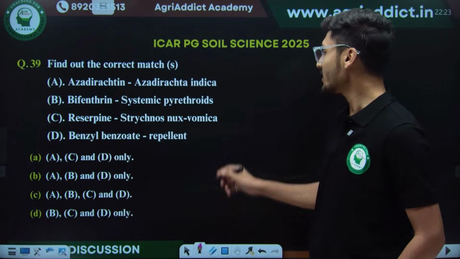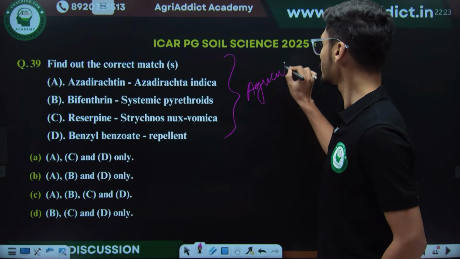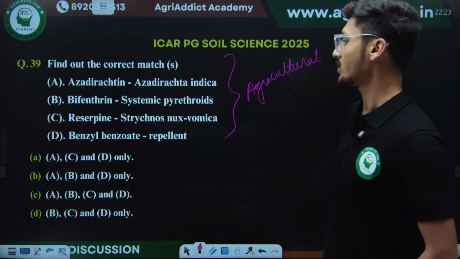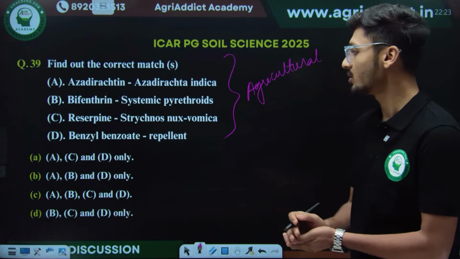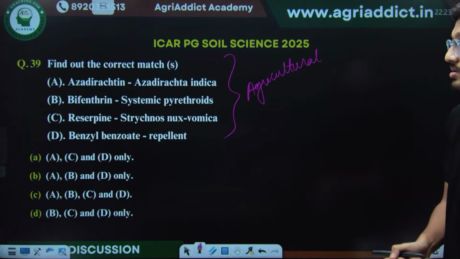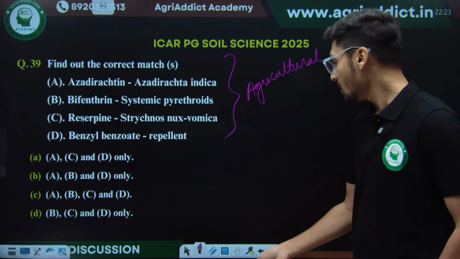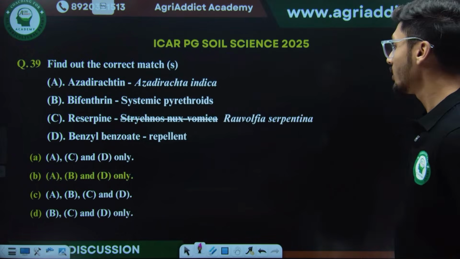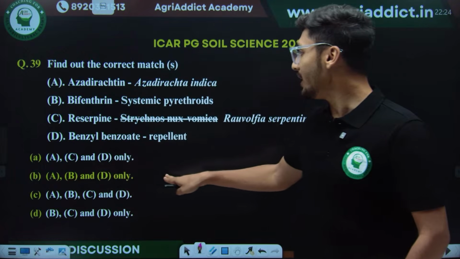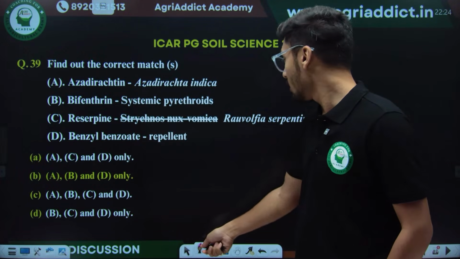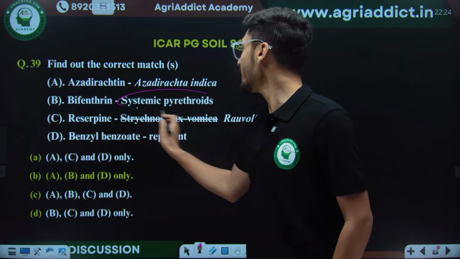Now, next question is from agricultural chemicals, and we are supposed to find out the correct answer. What will be the correct answer for this? See, here NTA gave an incorrect answer. Here, two statements are incorrect. As per NTA's answer key, options A, B and D are correct. But bifenthrin is not a systemic pyrethroid. It is a contact pyrethroid.